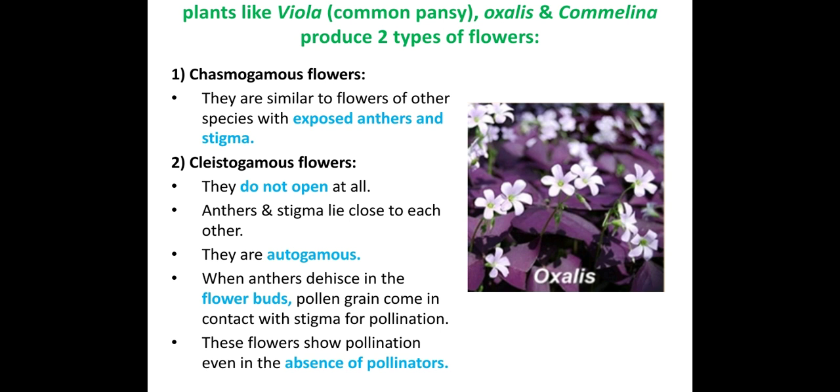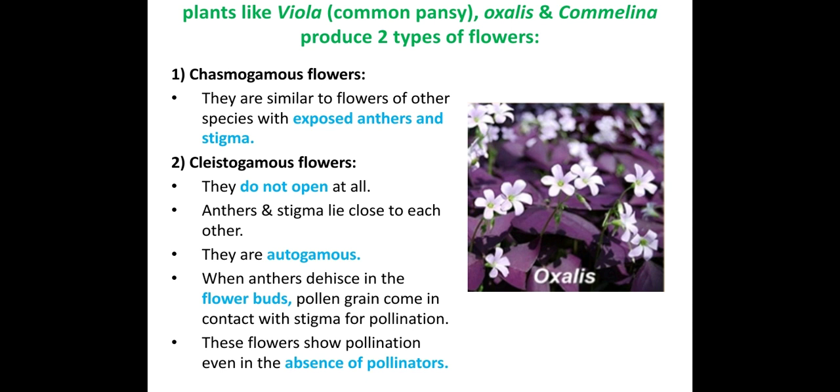They do not open at all. You cannot see the opening bloom of these flowers. They are always in a bud condition, in a closed condition. The anthers and the stigma lie close to each other in this type of flower. Why? Because they are not open, they are closed. Hence anthers and stigma will be close to each other as they are in a bud form.